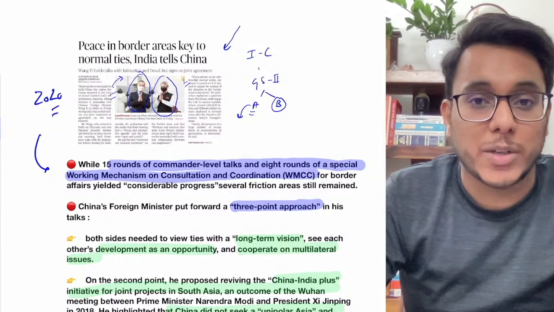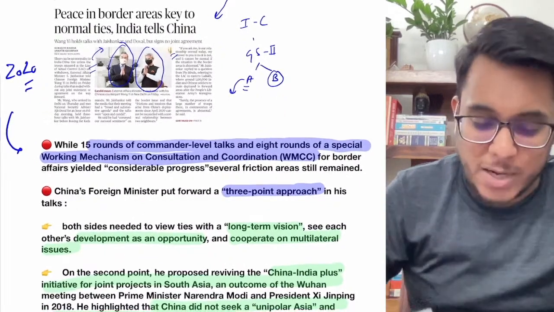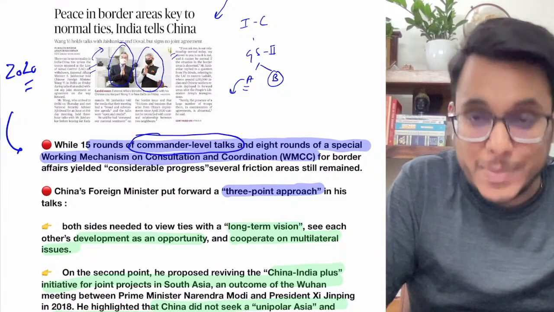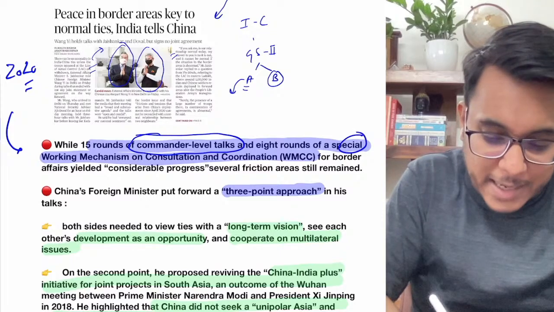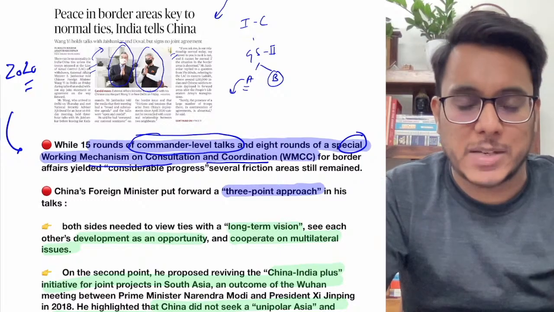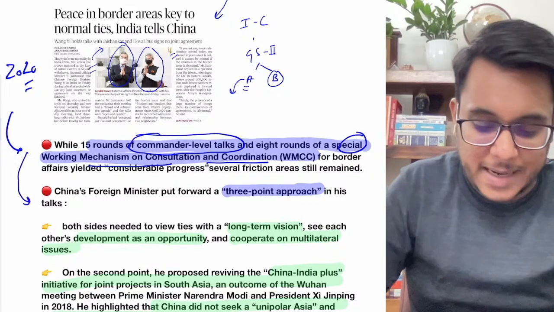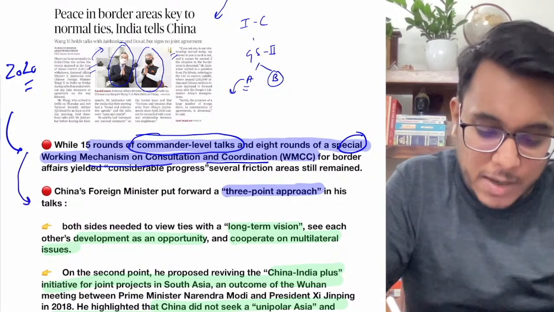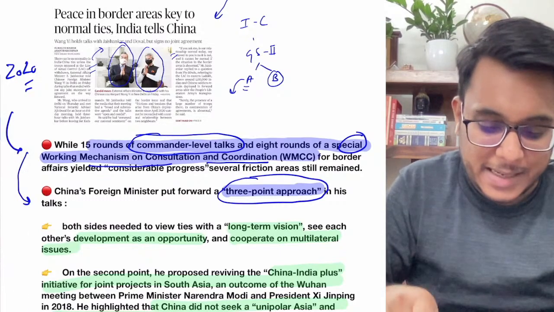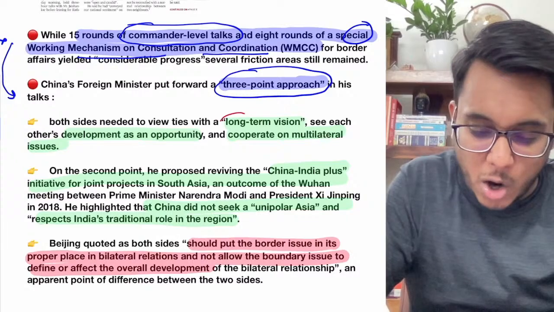In the Ladakh sector, more than 1 lakh soldiers from the side of India and China have been stationed. Meanwhile, 15 rounds of commander level talks have happened. After that, there have been 8 rounds of the Working Mechanism for Consultation and Coordination, but nothing concrete has come. Many of the friction points have been solved, but there are still many disputed territories. Now the Chinese foreign minister said that India and China should talk on a 3-point approach. What is this 3-point approach? Number 1, he said that both countries, India and China, need to talk keeping in mind the long-term vision.